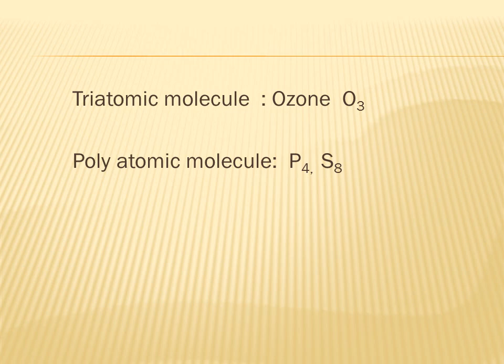P4 can be termed as tetraatomic and S8 can be termed as octaatomic. Tetra means 4, octa means 8. Did you understand what is atomicity? The number of atoms in a molecule of an element is known as atomicity, and based on this we have monoatomic, diatomic, triatomic and polyatomic molecules.